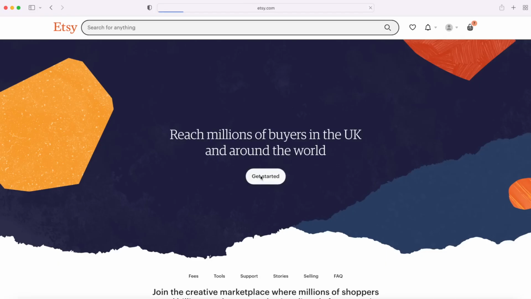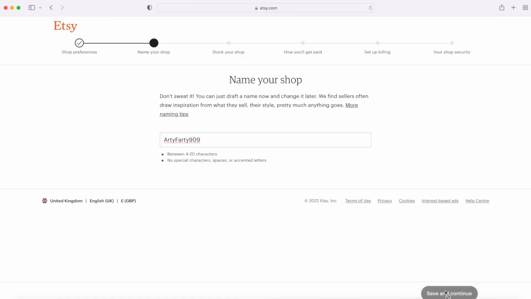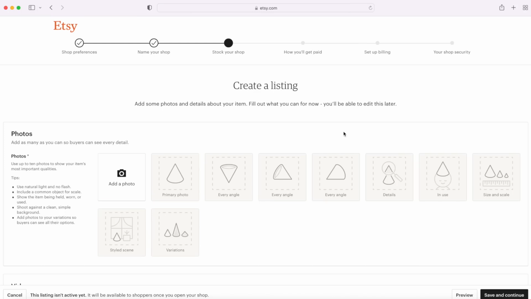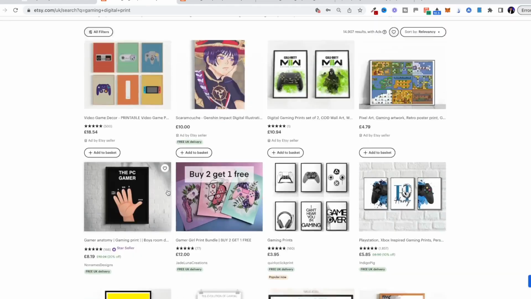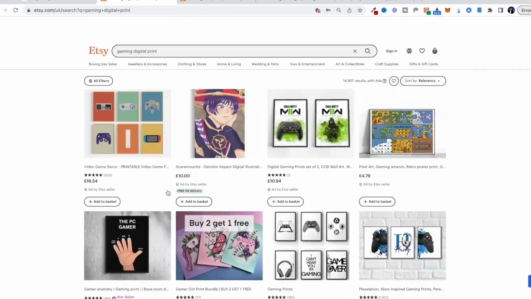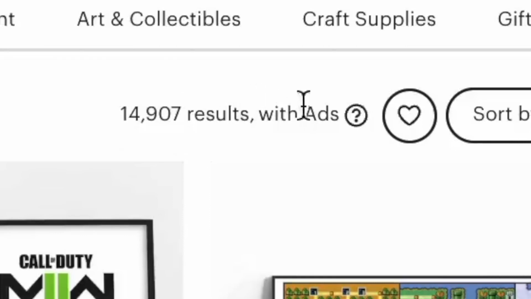So if you want to do this, all you need to do is just create a free Etsy account. You can create a store, and then you can upload your images as PNGs, and you can list them on here. And when someone is looking for a gaming digital print and they're scrolling through, they can see your image. Now, the only problem with this strategy is, as you can see here, there's 14,000 results coming up for gaming digital print. So I personally wouldn't go for that.